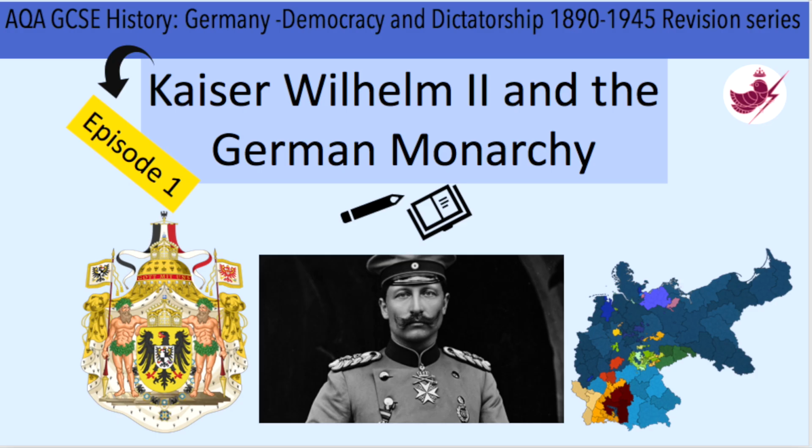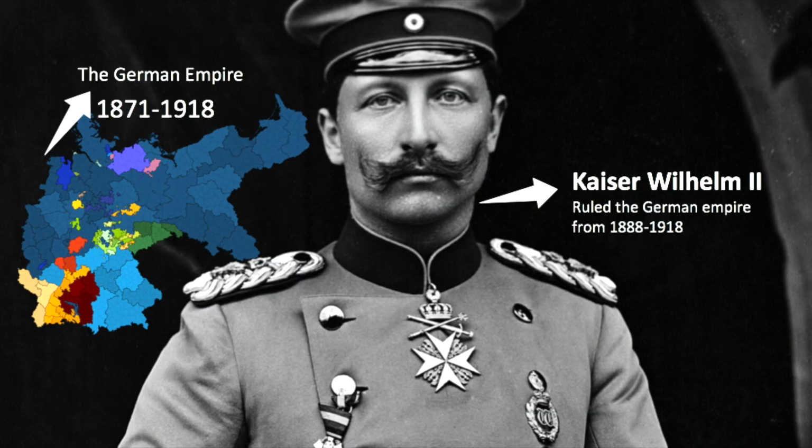This is episode 1, and we are going to be looking at Kaiser Wilhelm II and the German monarchy. So to begin, the German Empire was created in 1871 and lasted until 1918. It was ruled by Kaiser Wilhelm II from 1888 to 1918, when he abdicated and the empire was demolished.